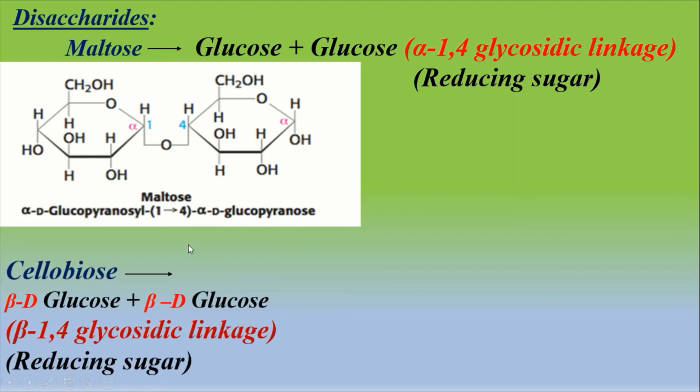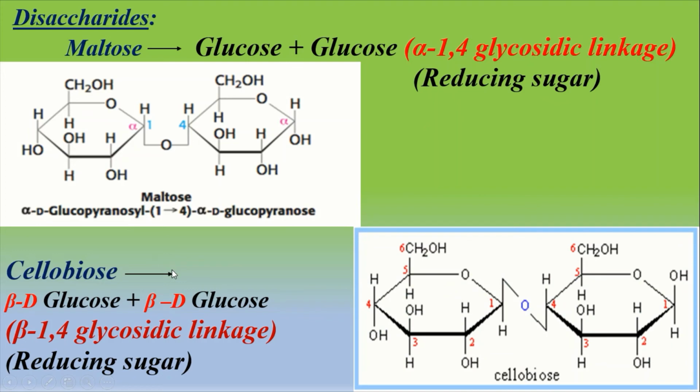Another example of a disaccharide is cellobiose. Cellobiose is formed by the union of two beta-D-glucose, and you know that when the OH group is located over carbon number 1, it is called beta-D-glucose. Okay everybody, so here a beta-1,4-glycosidic linkage takes place by the elimination of one molecule of water. It is formed by the partial breakdown of cellulose, and it is a reducing sugar because it has a free aldehyde functional group.